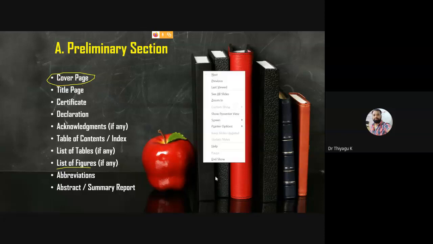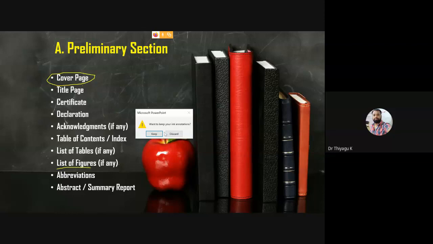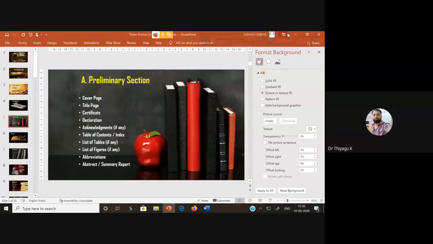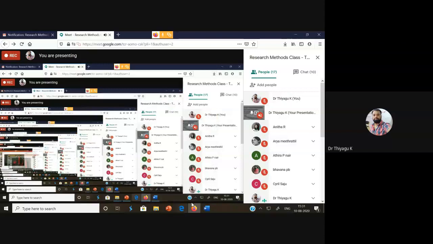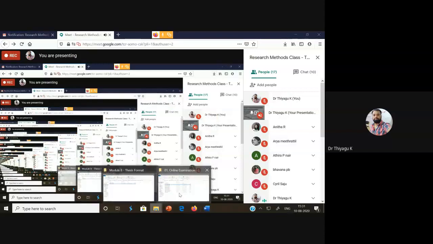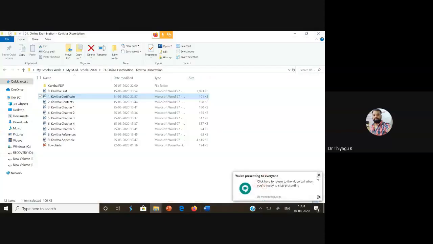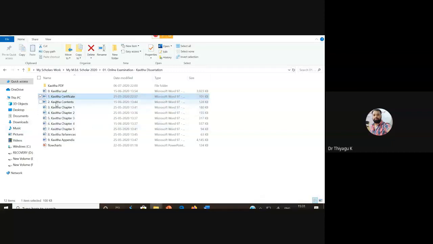I'm going to start with one example, one of our M.Ed dissertations. You can look at what things come to the preliminary section. I'm going to open the thesis, one of the students' thesis reports. She is compiling the report like this. We can compile the entire research report in a single file, but she has made a leaf, a certificate, and contents.